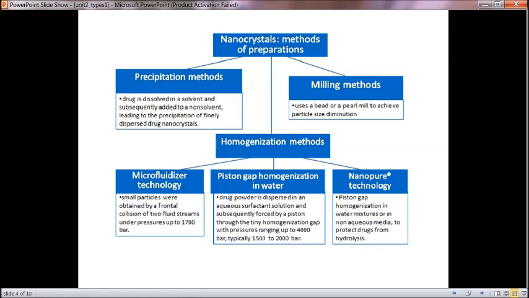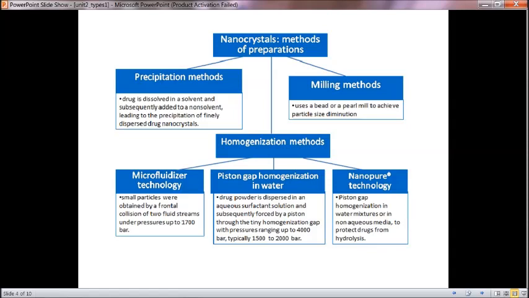In microfluidizer technology, as the name suggests, small particles are obtained by a frontal collision of two fluid streams under pressure at 1700 bar. Two different fluid streams are made to collide with each other to make small particles, hence the name microfluidizer technology.